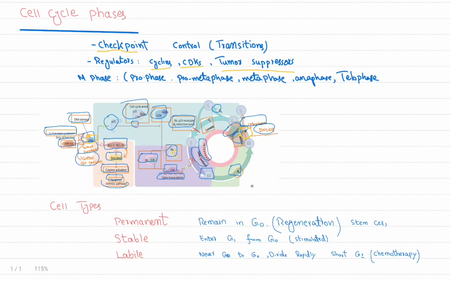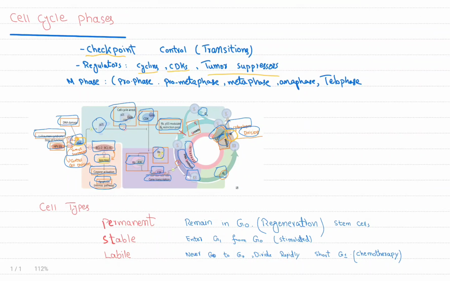There are three cell types. One is permanent cell types. They remain in G0 phase. They regenerate from stem cells, for example neurons, skeletal and cardiac muscle cells, and RBCs.